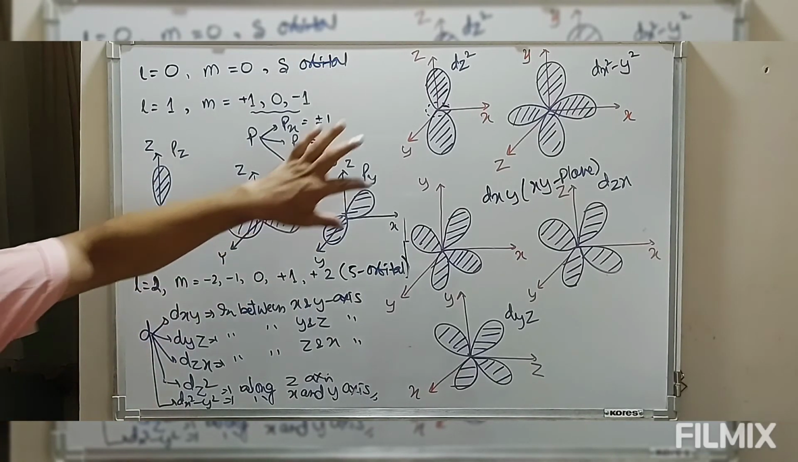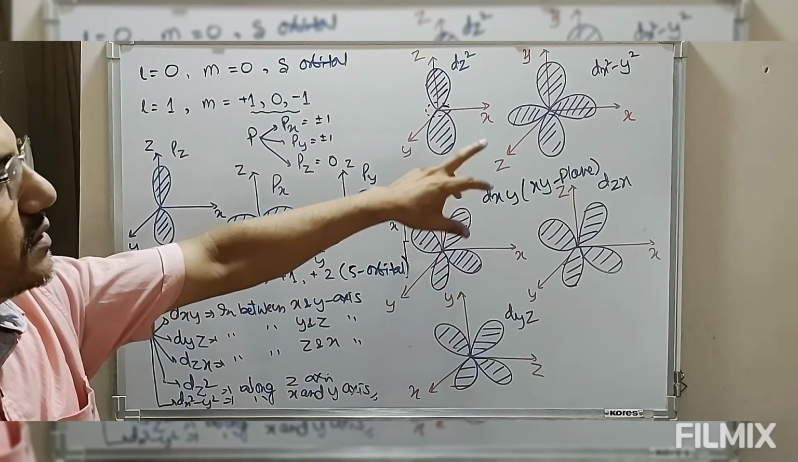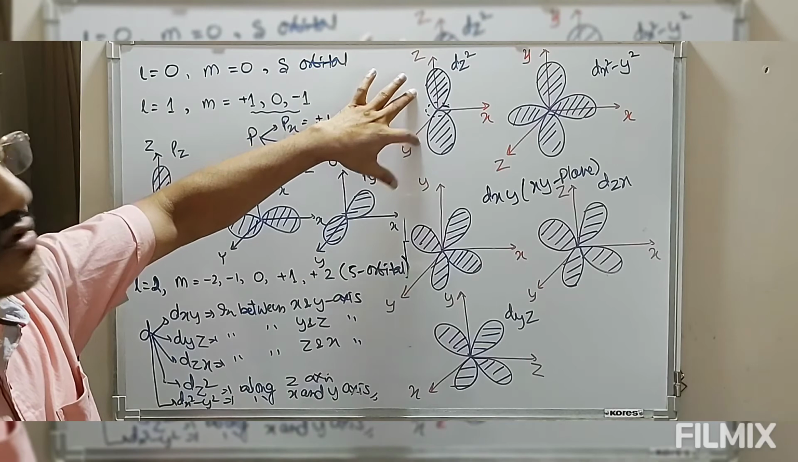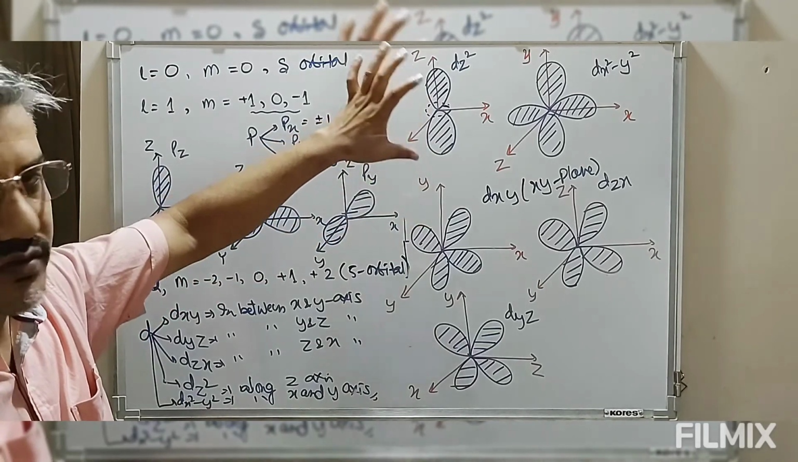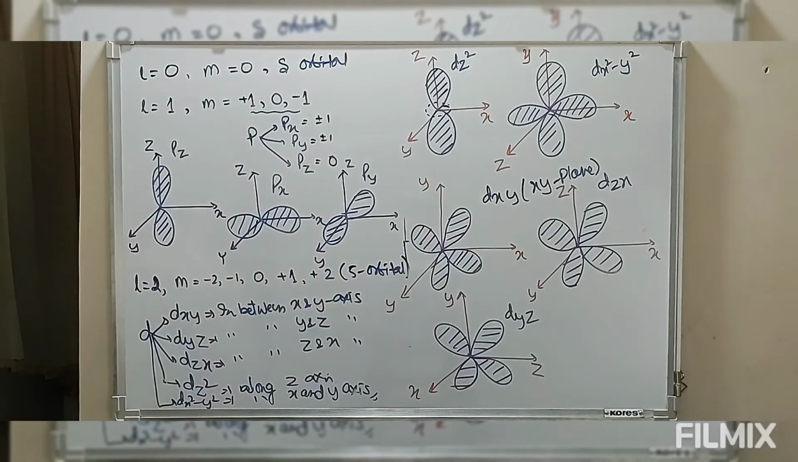So except this dz square, the remaining 4 orbitals have 4 lobes, but this dz square has only 2 lobes. So this is the one which is different from the rest of the d orbitals.